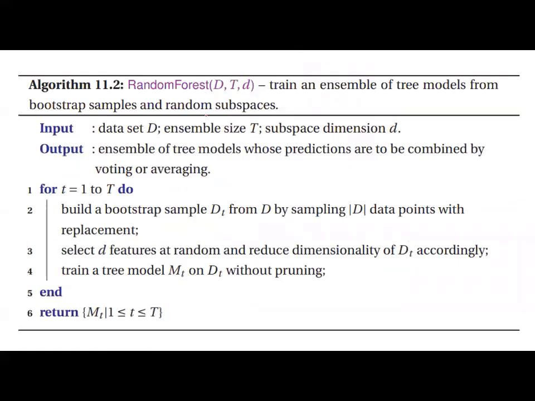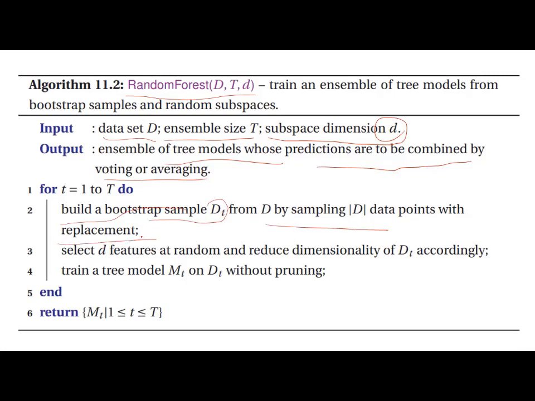Right. Now, random forests. Given data set D, ensemble size T, and subspace dimension d. For i from 1 to T, we build models whose predictions are to be combined by voting or averaging. Build a bootstrap sample Di from D, sampling with replacement.